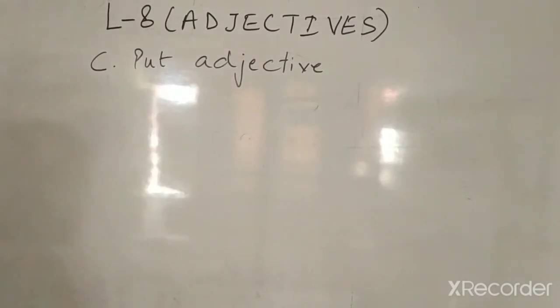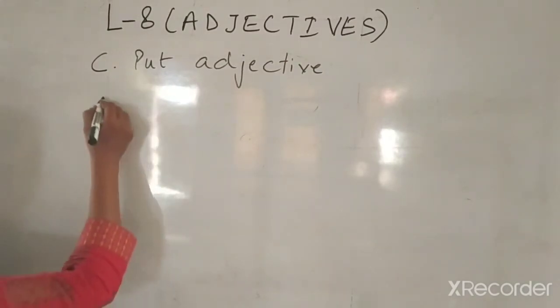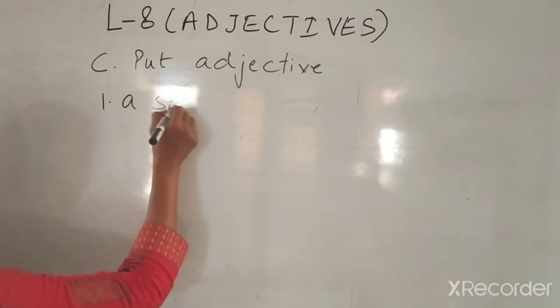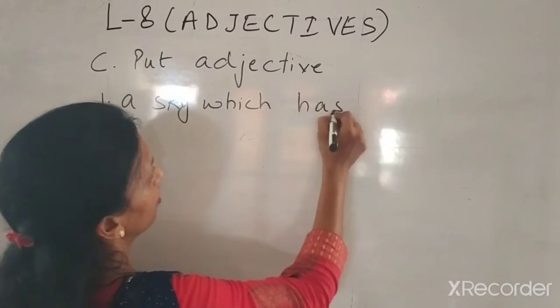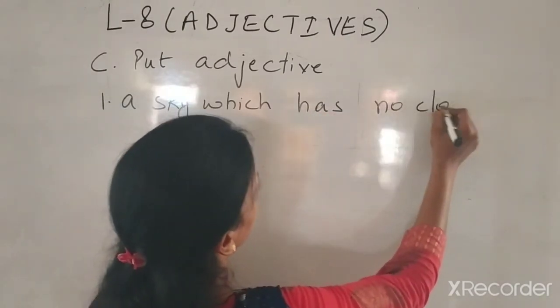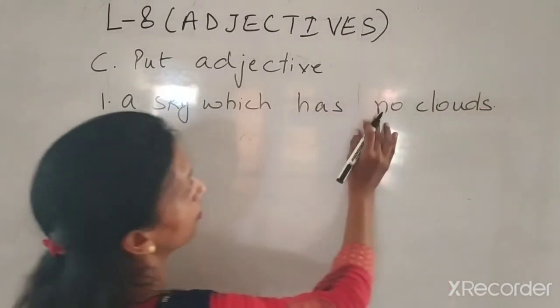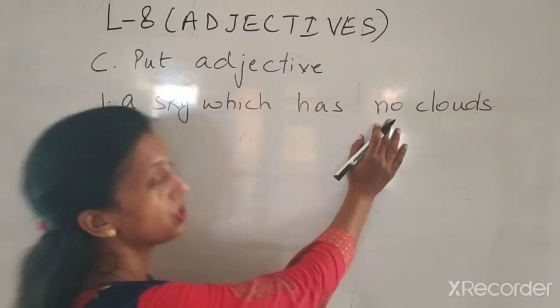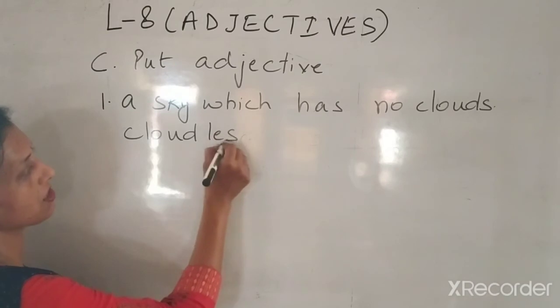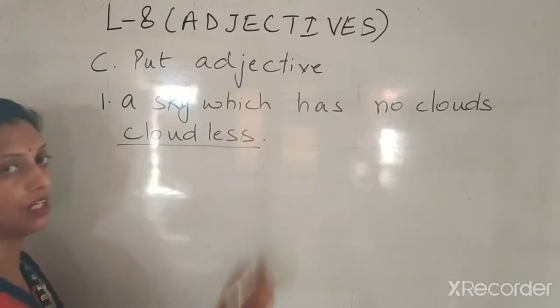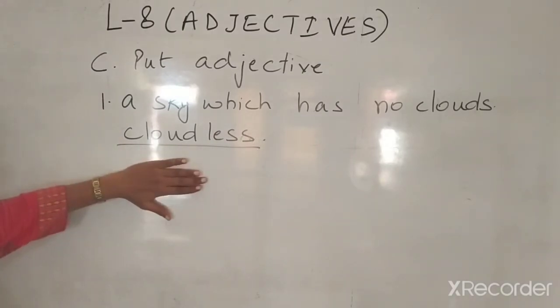Alright? A sky which has no clouds. No clouds. Now if I am saying no clouds, which means the clouds are not there. So what is the word I can use? Cloudless. Alright?